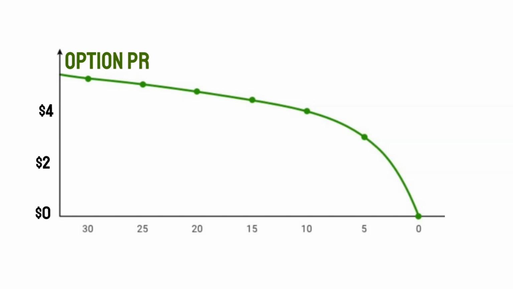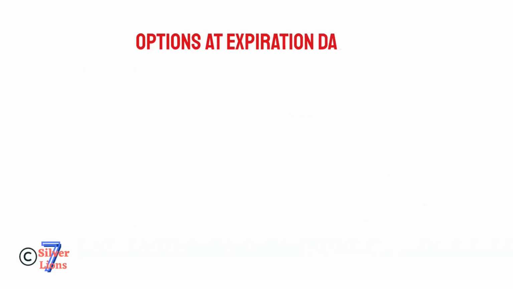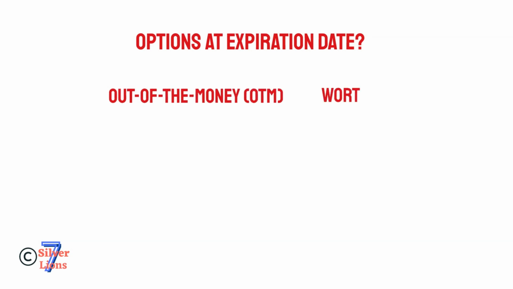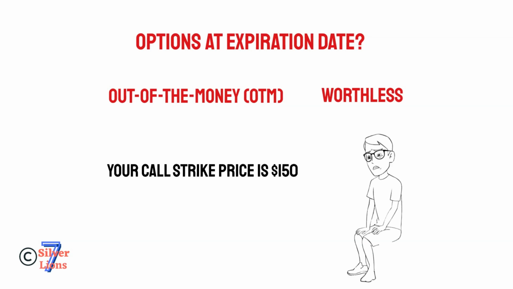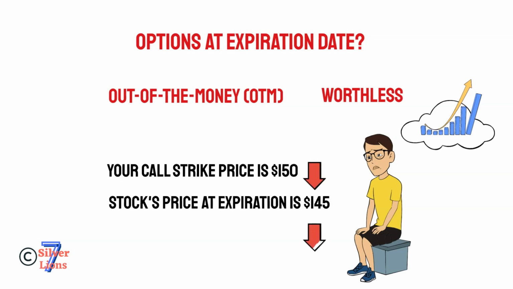Option values decrease with time, also known as time decay. Time decay accelerates as an option's time to expiration gets closer since there's less time to hold for a profit from the trade. What will happen to options at expiration date? If your option is out of the money, it is worthless and you don't have to do anything. For example, you own a call option with strike price $150 and the stock's current price is $145 at expiration. Your option value is zero.